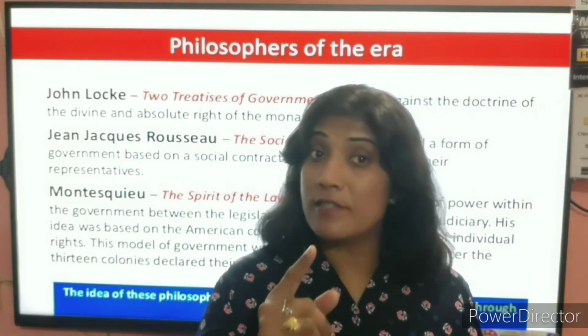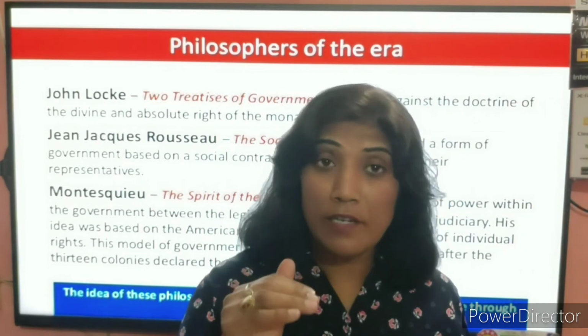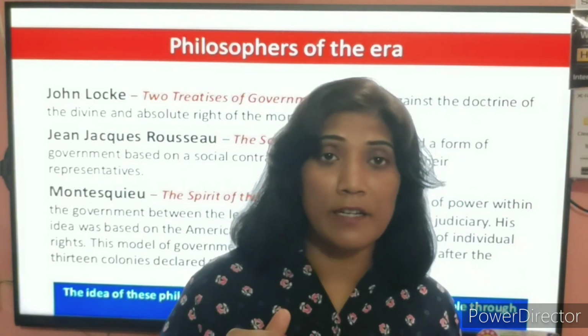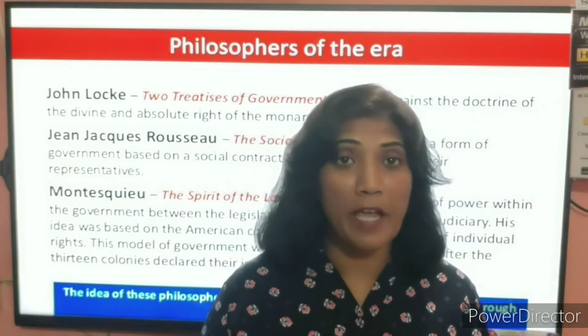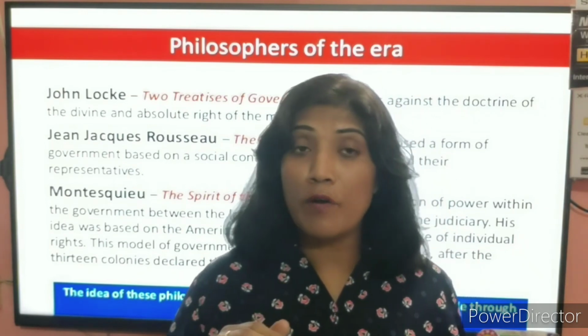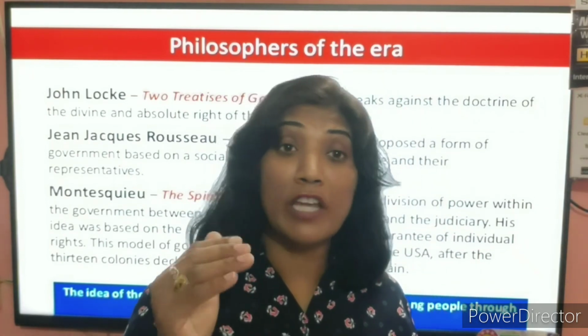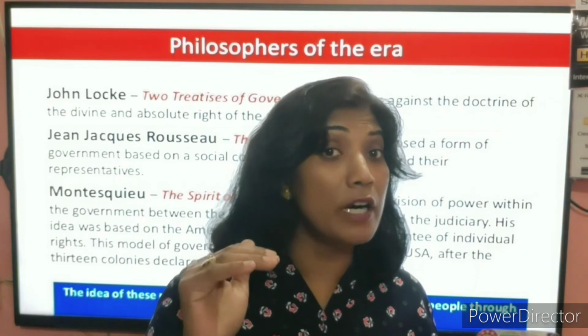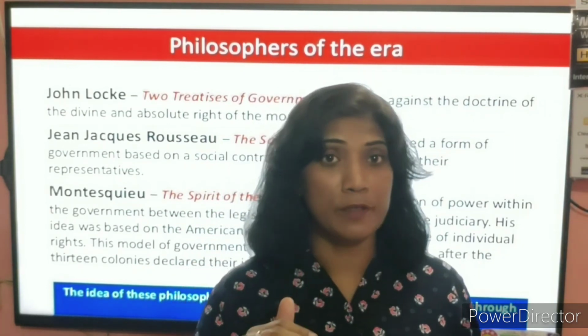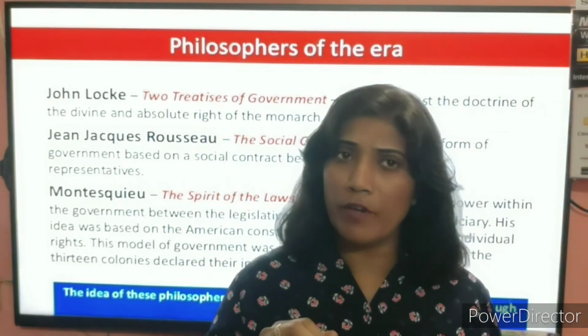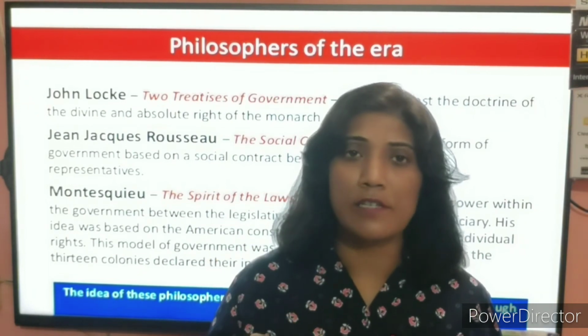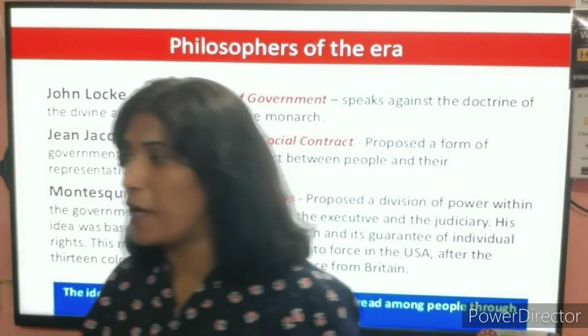Why? The first estate and second estate, the clergy and nobility, are not paying taxes. Why are they not paying taxes? Because they are born in those two groups. When they are living in a country and enjoying its citizenship, they should pay the taxes.